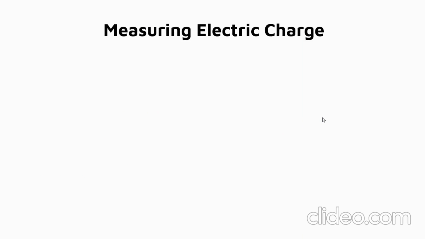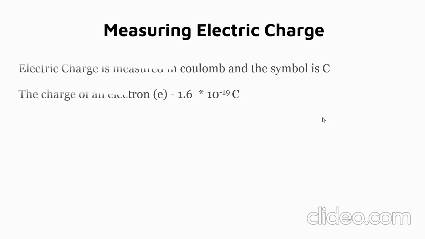So the next topic we are going to see is measuring electric charges. Electric charge is measured in coulomb and the symbol for the same is capital C, okay? And we have already seen that the charge of an electron is 1.6 × 10^-19 coulomb.